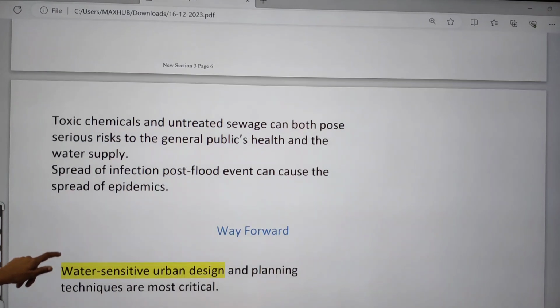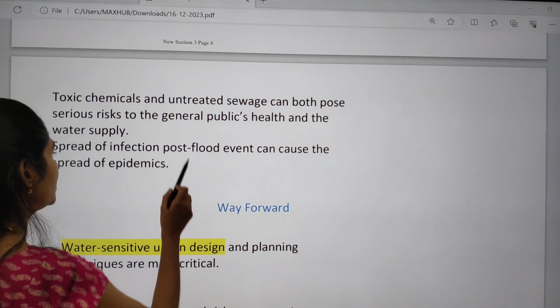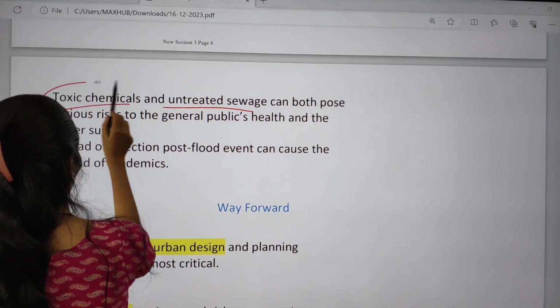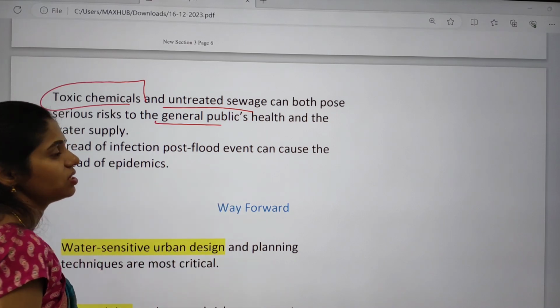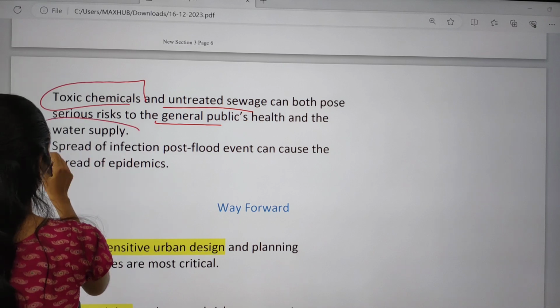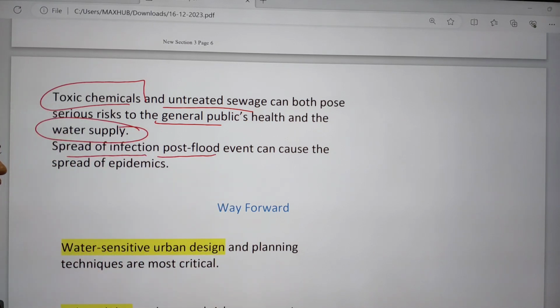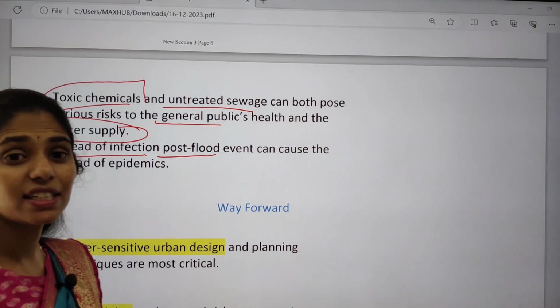And next important one here is, whenever toxic chemicals and untreated sewage mix with the water, that will impact general public health, and even there is no proper water supply, and the spread of infection after a flood event is one of the serious impacts that we are going to see.